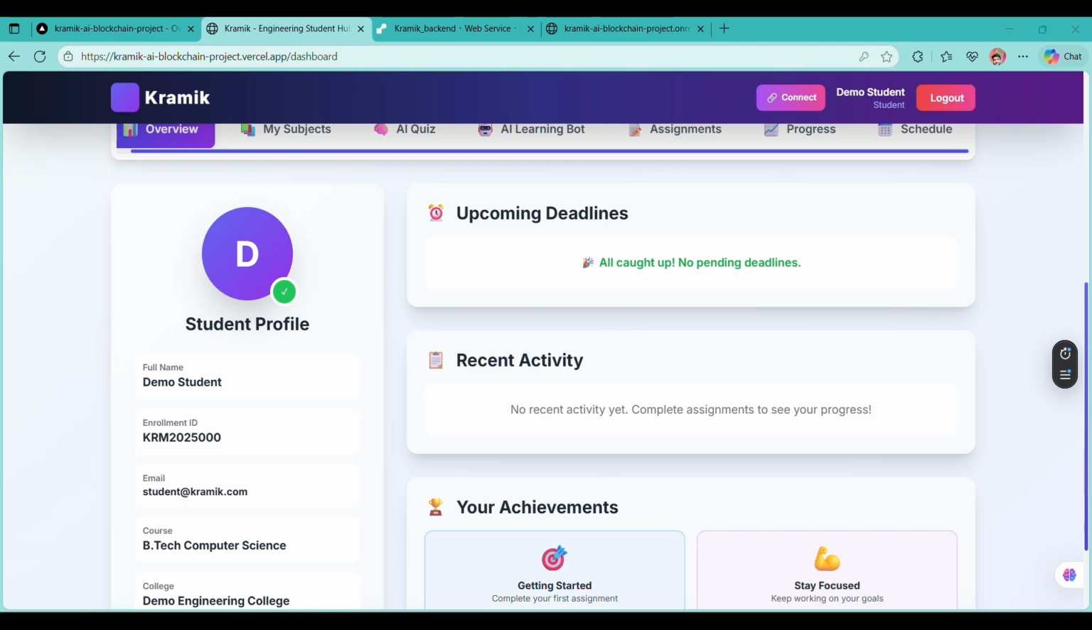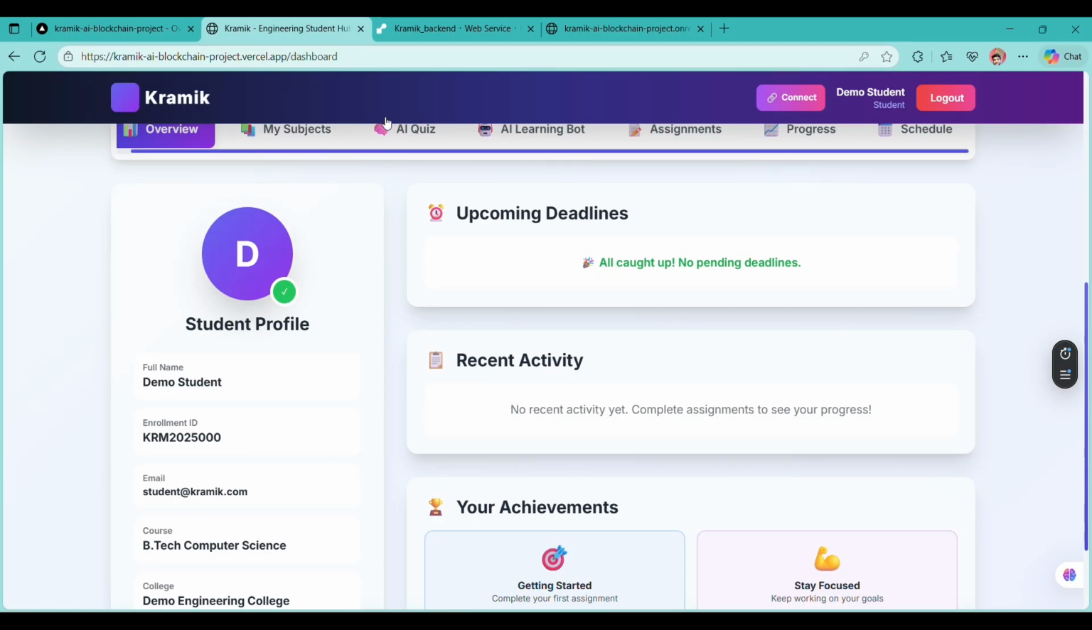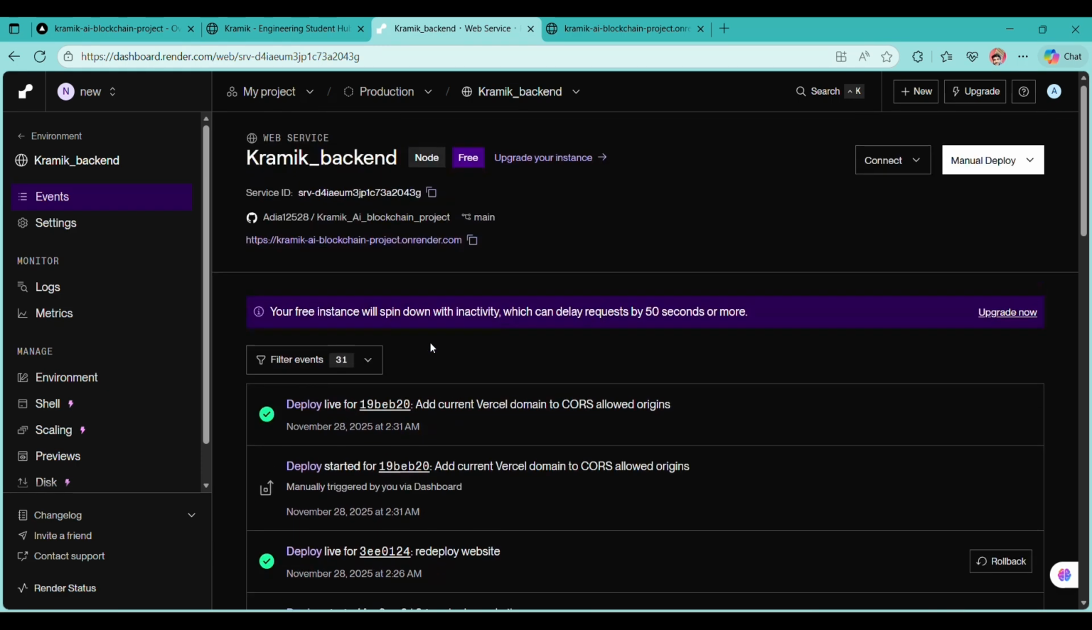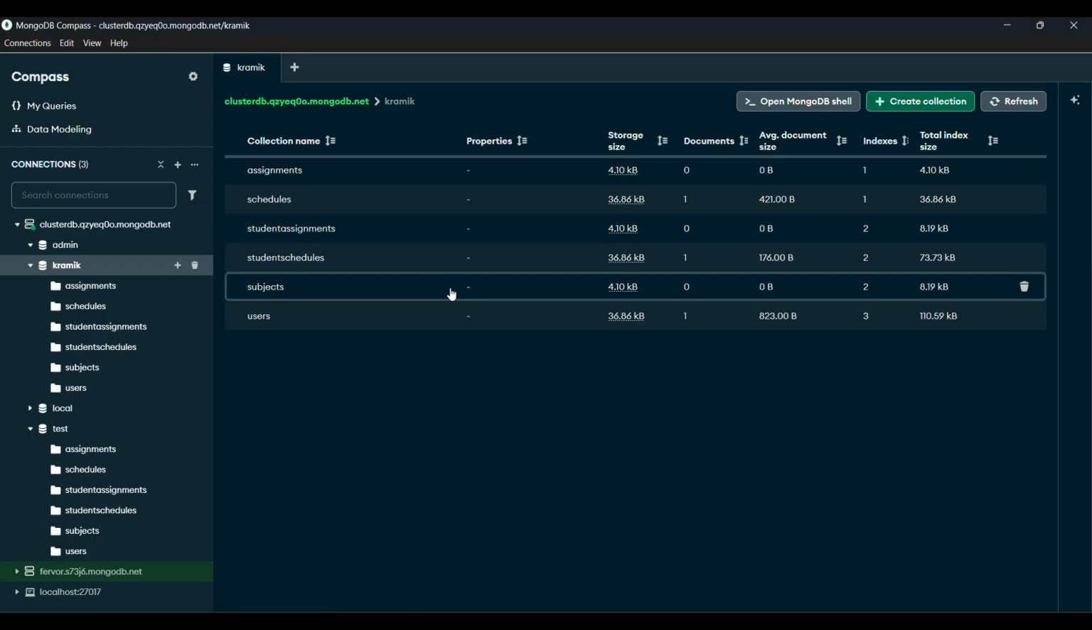Now we can see the structure of our project: the backend, the blockchain, the Docker, and the front end, and some of the documents of our project, and also the deployment we have used. We have used Render and Vercel, as we described previously. This is the backend server of this website. We can also check the health of the backend server from here. And we are using MongoDB as the database for storing the documents of our website. Thank you.